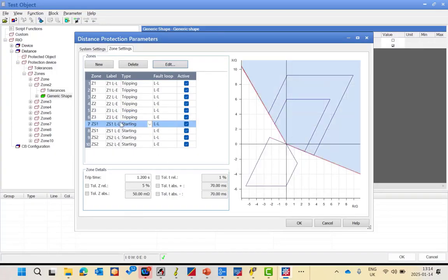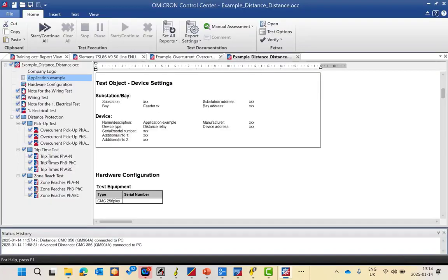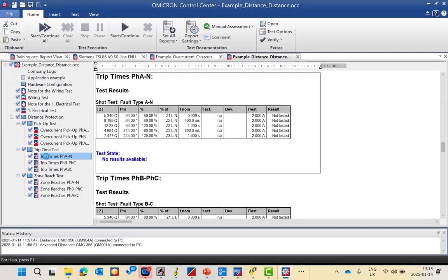And here is the starting zone, as we explained in our presentation. Some zones are used only for starting, so there is no unexpected trip happening in this one. Otherwise, if it's located inside the zone itself, then you can press OK. And if you go to the trip time module for the phase meter or the phase to phase, you will check the advanced distance module.